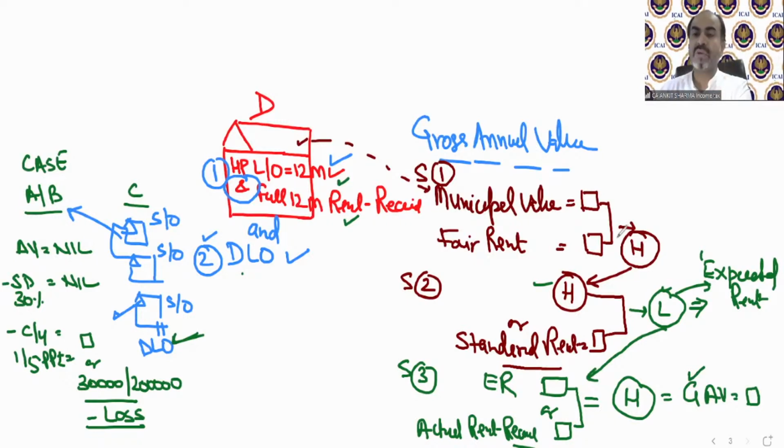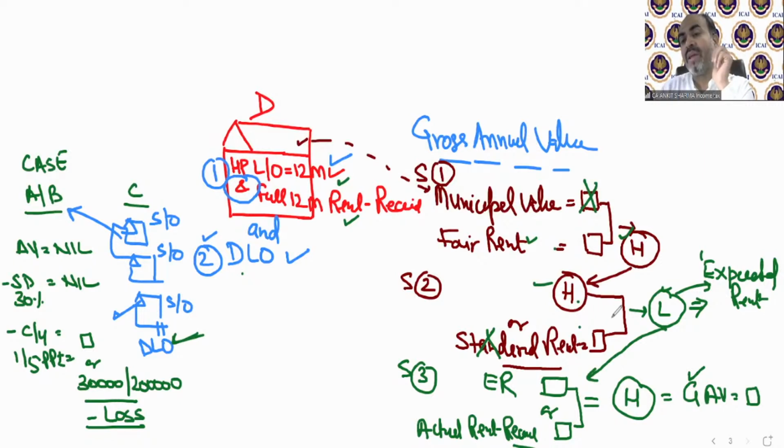Now, what if in the question municipal value is not given? Suppose only fair rent has been given and there is no municipal value, then there is no issue. This fair rent value will be treated as the higher. If standard rent value is not given, not a problem. Whatever is higher is technically treated as lower also. You should not write zero. You should not write nil.